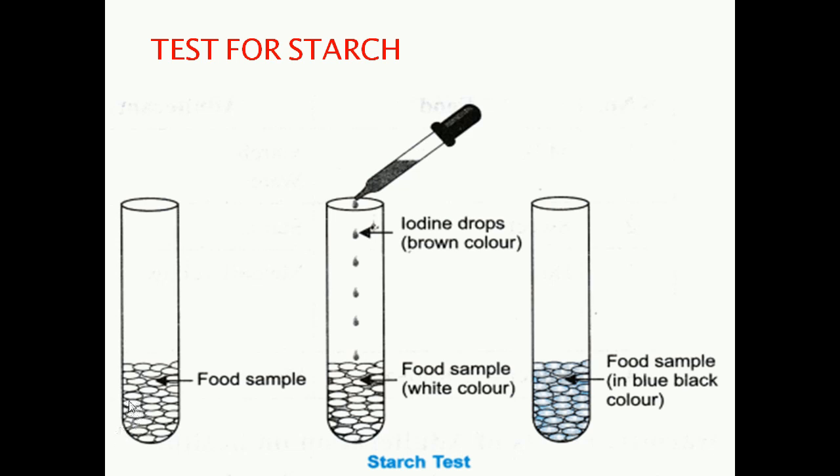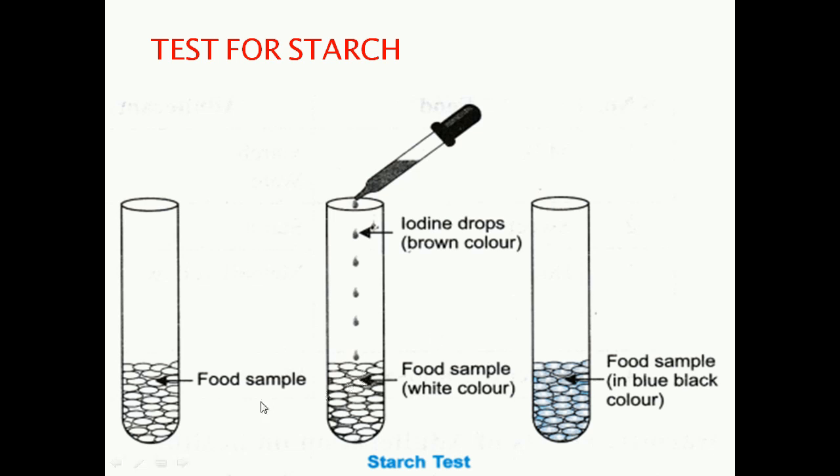So you take the food sample that needs to be tested and put it in a test tube. If it is a solid food, we have to add a little amount of water to it, then mix it well. After that you have to add a few drops of iodine solution to it. If the sample turns blue black, then the food item contains what?